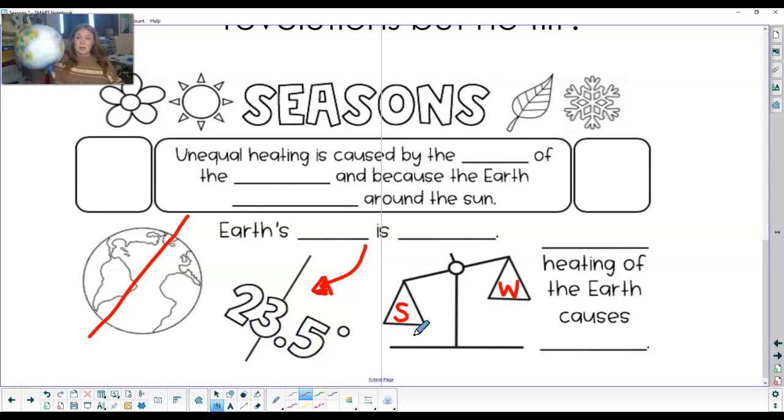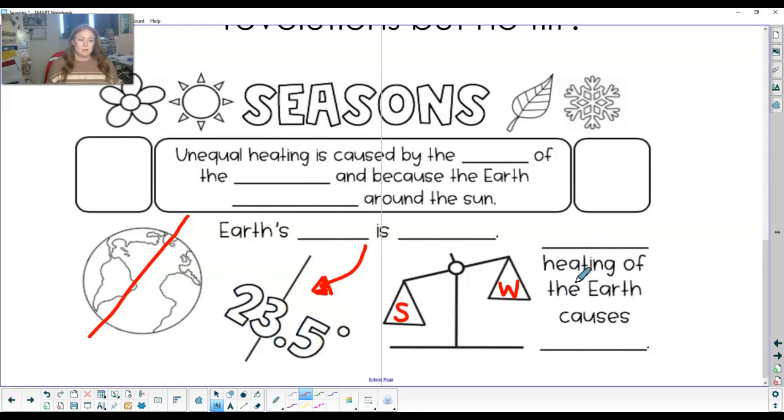More sun, less sun. We're tipped, and then we're tipped away. So we are right here in this yellow part. During the summer, we're tipped more toward the sun, and in the winter, we're tipped back away from the sun, so we can't get as much sunlight. So more sun, less sun.